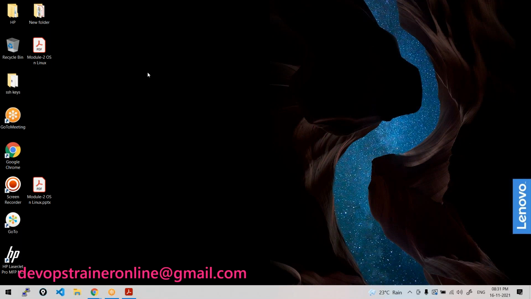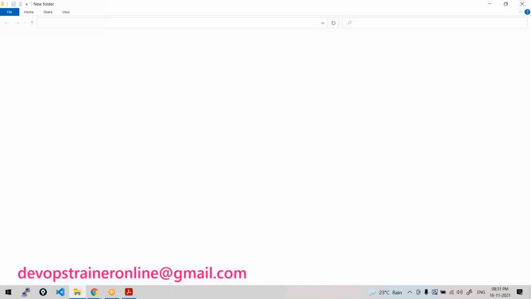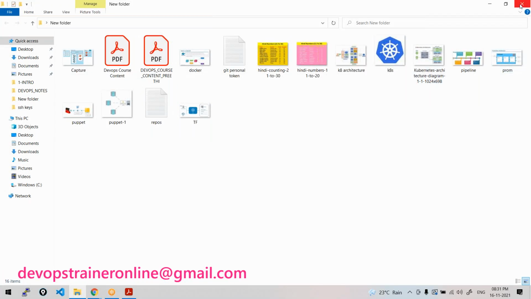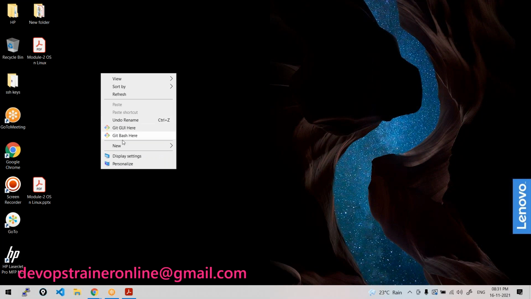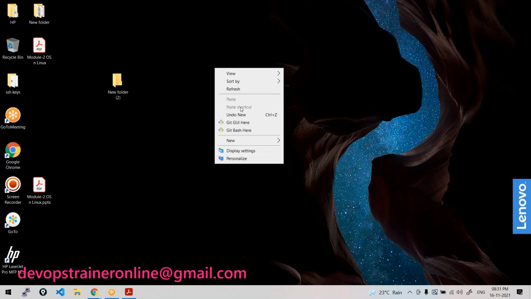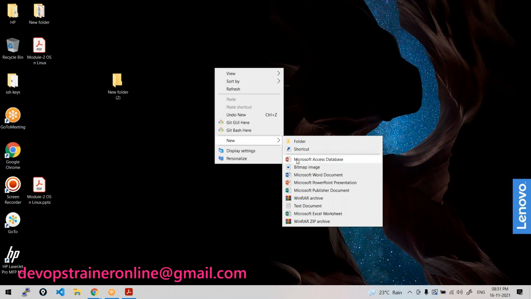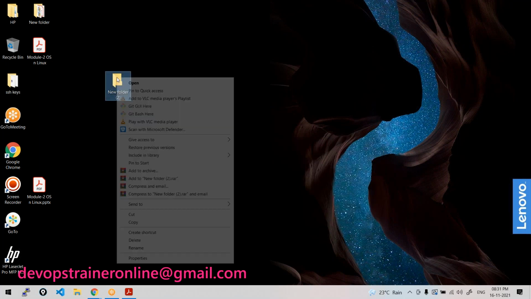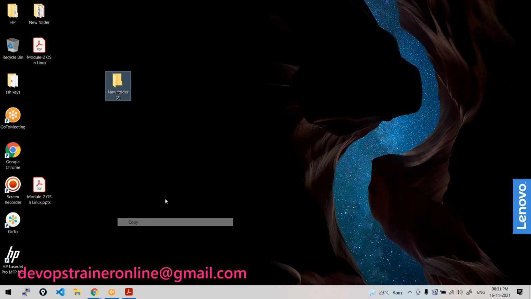See here in Windows, if you want to create a folder or open any folder, what do you do? You just double click and open this way. Correct? Or if you want to create a folder, right click, new, create a folder. Or if you want to create a file, new file or Word document or whatever. This is how we do it, right? Maybe if I want to copy, again right click, copy and paste it. Or else you can do it in another way through the command line, isn't it?